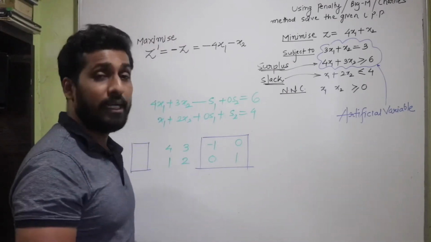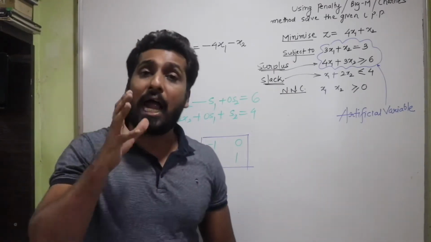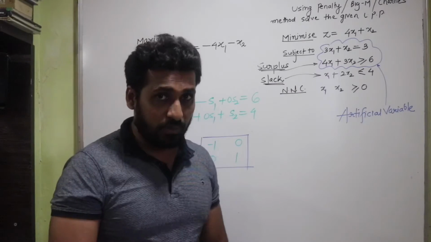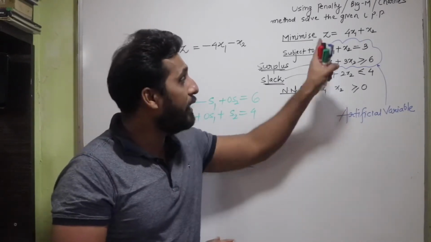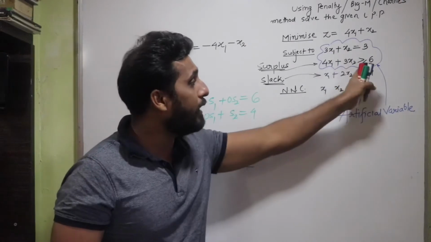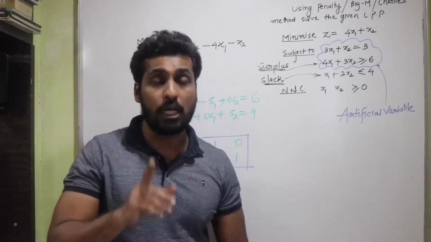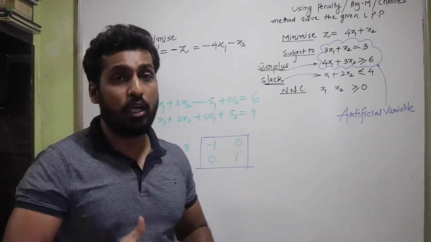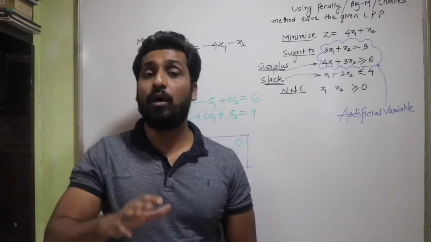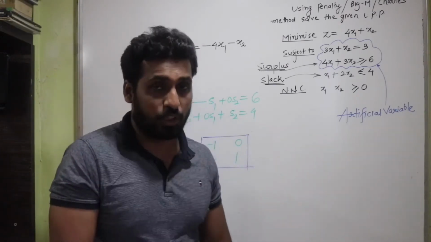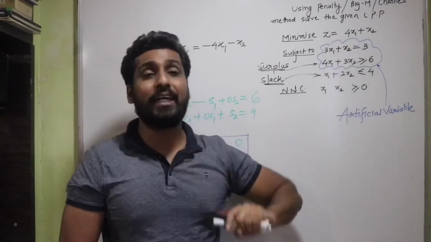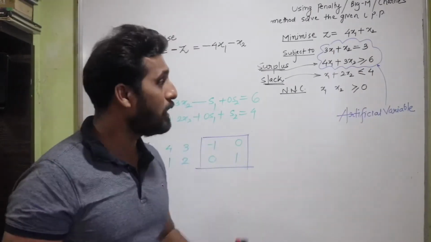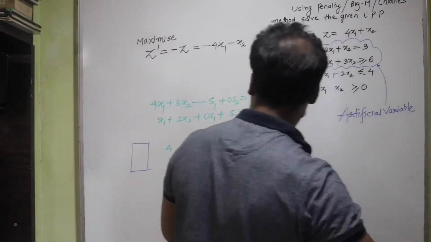So students, what I'm going to do here is introduce artificial variables, and remember that artificial variables will be added to those constraints where you have an equality sign or a greater than or equal to type of inequation. Note down this point very carefully: an artificial variable will be added to those constraints which are either of the equality type or of the greater than or equal to type of inequation. So students, let's add the artificial variables.